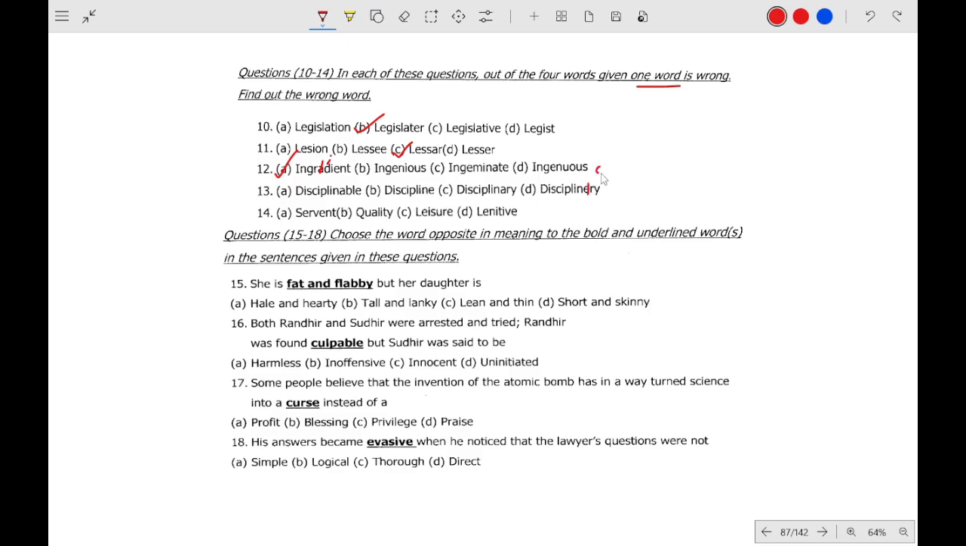It will be A. Okay. So this one is wrong. So this one is the correct answer. Servant. So this will be A. So this will be the correct answer. Okay.